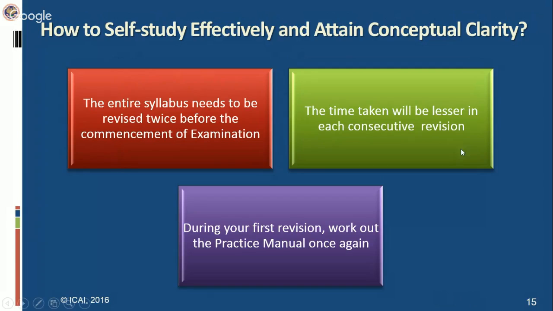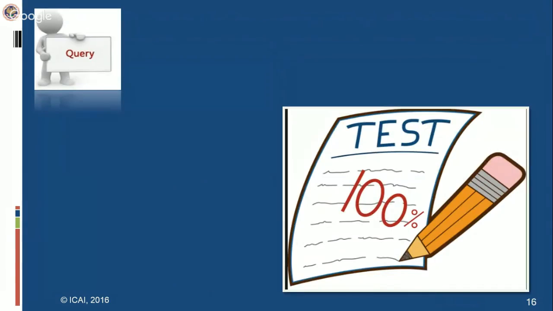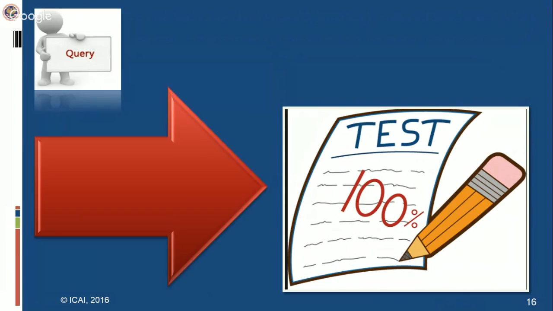ठीक है, और फर्स्ट रिविजन के जब आप फर्स्ट रिविजन कर रहे हैं, एक बार आपने पूरा प्रैक्टिस मैनुअल सॉल्व कर लिया, फर्स्ट रिविजन के टाइम पे try to work out the practice manual once again. But this again depends upon the availability of time. Otherwise, one time you have to do practice manual religiously and honestly. I think based on this, you are going to revise your syllabus twice, and after completion of your syllabus and